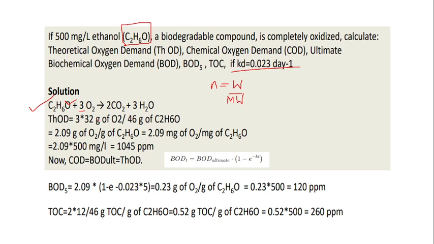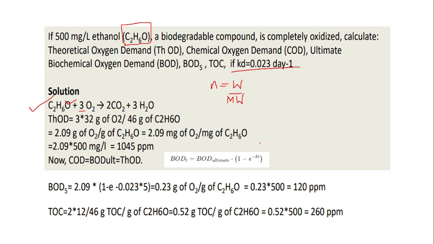So you require 64 grams of oxygen for 46 grams of ethanol, right? For 46 grams of ethanol. So again, if you divide this one, we will obtain 2.09 mg of oxygen is required per mg of C2H6O.